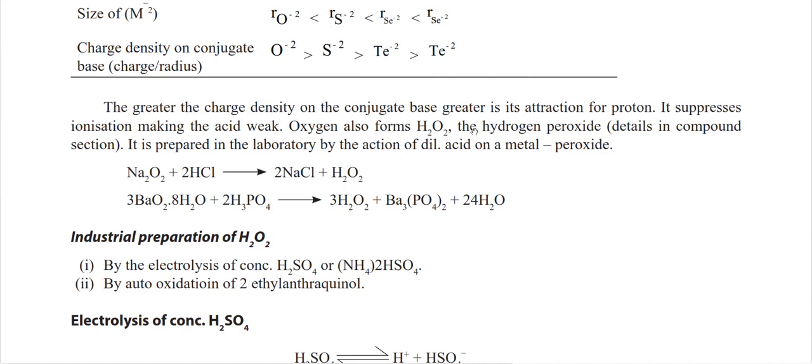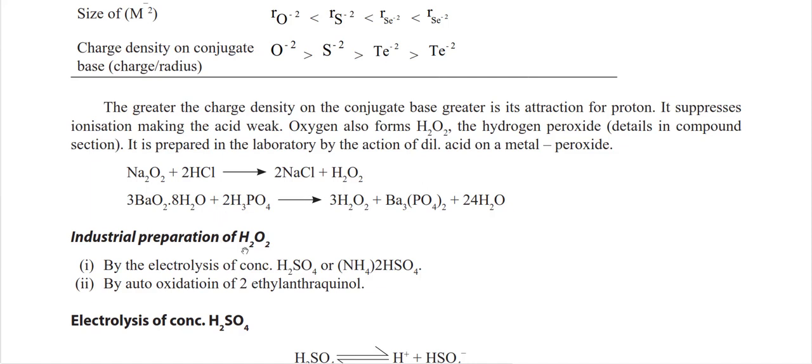So oxygen also forms H2O2, peroxide, and it is prepared in the laboratory by the action of dilute HCl on metal peroxide. So this is the laboratory method, like sodium peroxide with HCl, so you will get hydrogen peroxide. And with barium peroxide and H3PO4, you can also produce hydrogen peroxide.